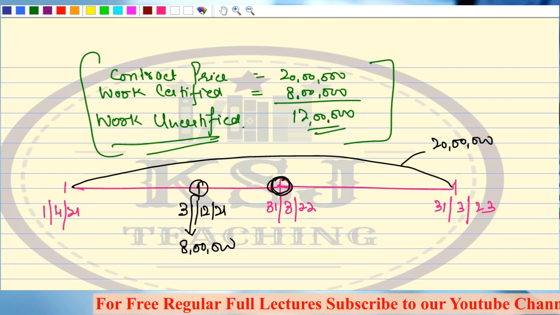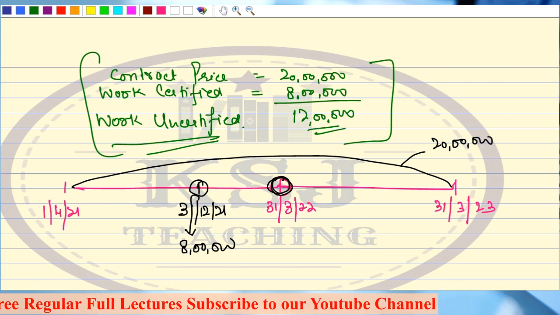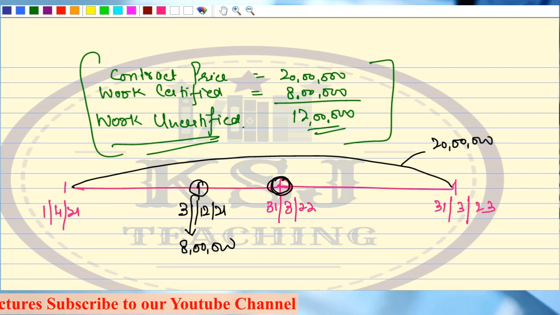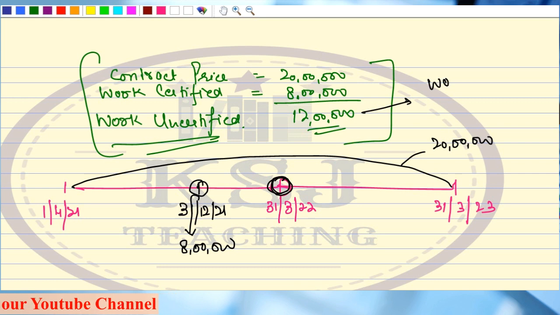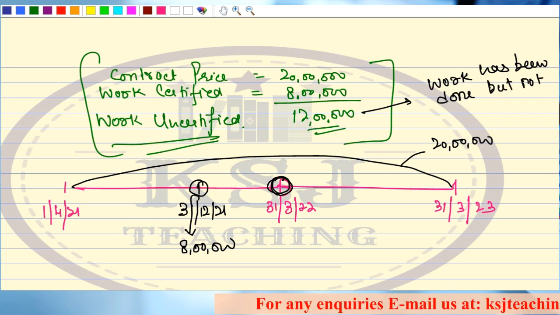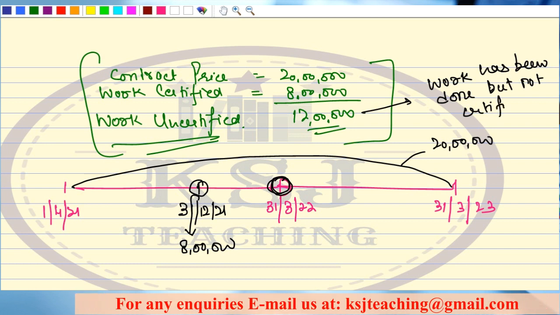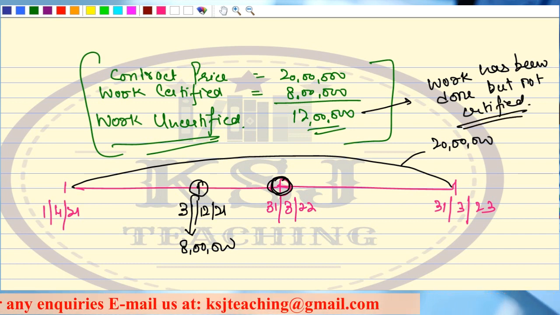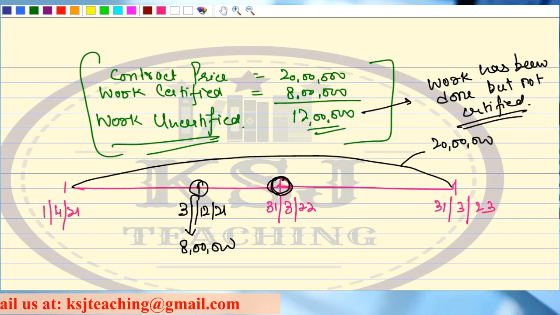Sir, how can I say 20 lakh minus 8 lakh, 12 lakh work uncertified? Work uncertified means work has been done, but not certified by expert. Expenditure has been incurred, work has been done, but not certified.